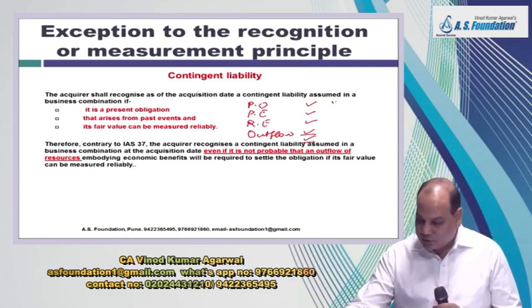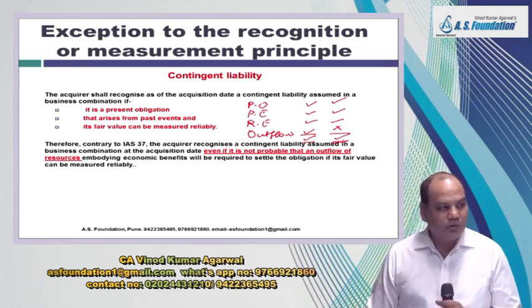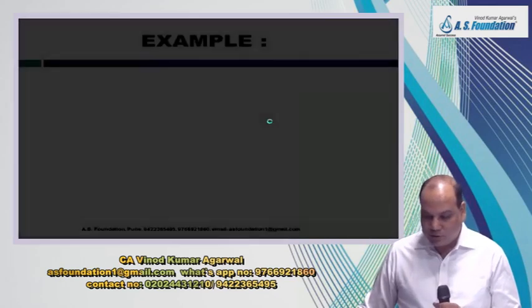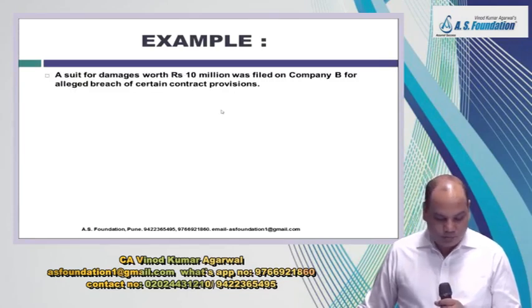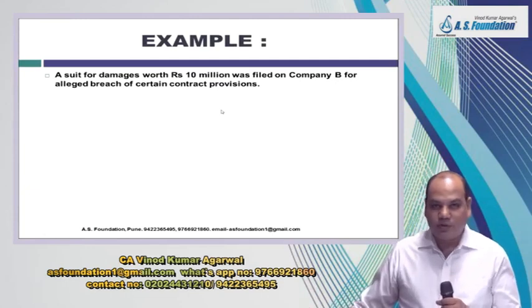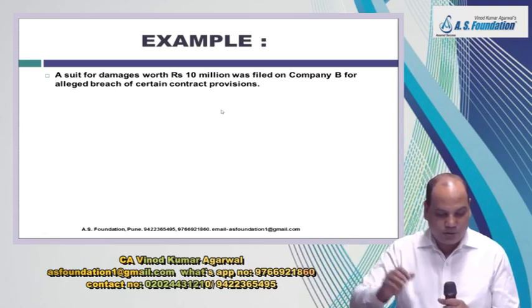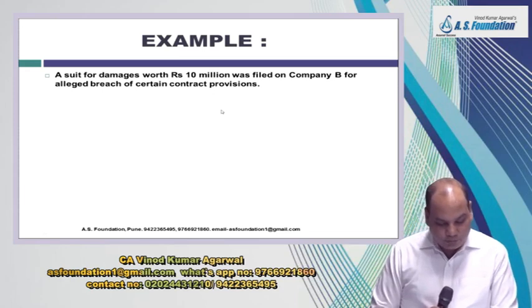But this standard says if 3 are satisfied, even if the 4th is not satisfied, then also you recognize contingent liability, right? The standard seems to be a little strict on this contingent liability. Recognize it. Later on you see whatever happens, you can reverse it, you can transfer to penal account, but for the time being you recognize it. Let the liability appear in your books.